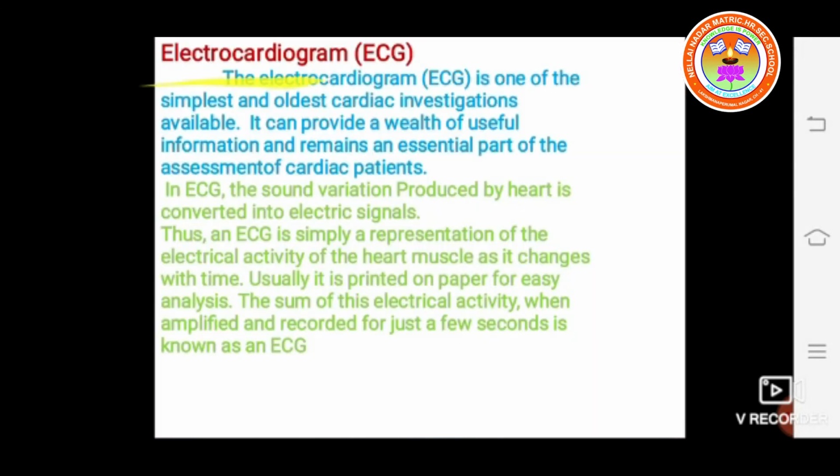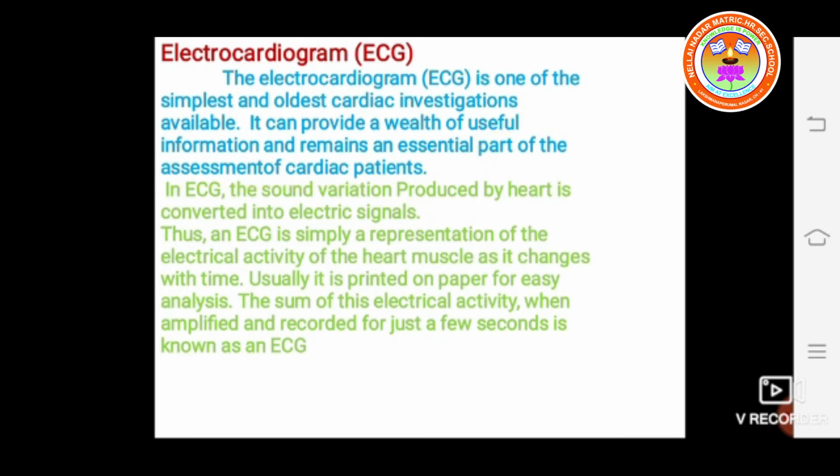So next, electrocardiogram, that is ECG. The electrocardiogram is one of the simplest and oldest cardiac investigations available. It can provide a wealth of useful information and remains an essential part of the assessment of cardiac patients.